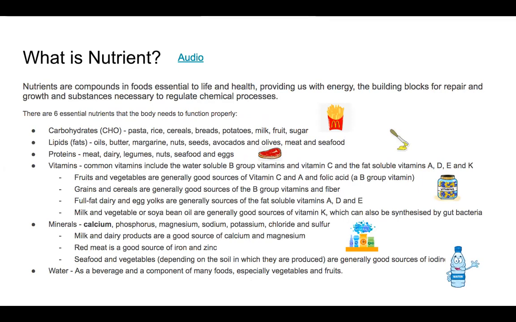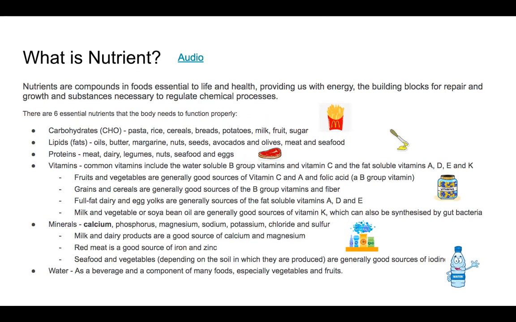So what is a nutrient? Nutrients are compounds in foods essential to life and health, providing us with energy, the building blocks for repair and growth, and substances necessary to regulate chemical processes. There are 6 essential nutrients that the body needs to function properly: carbohydrates, lipids, proteins, vitamins, minerals, and water.